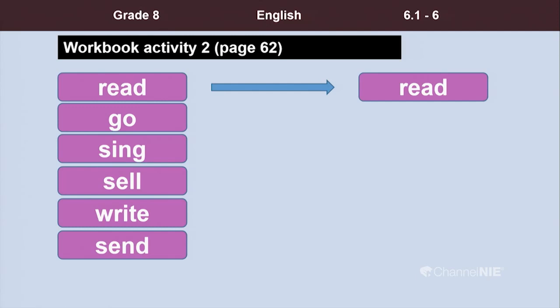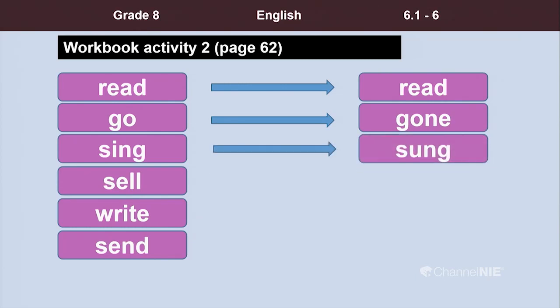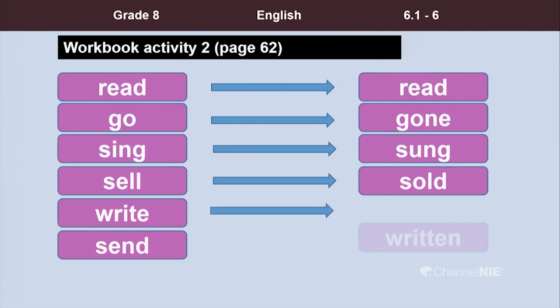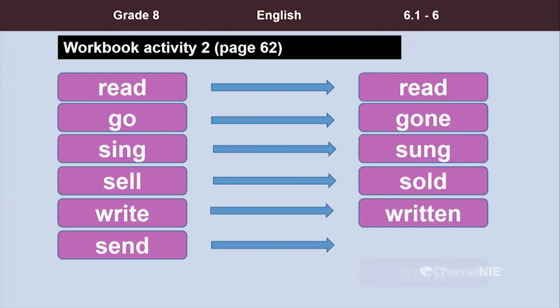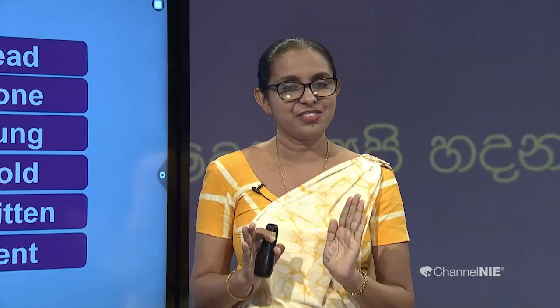Go, gone; sing, sung; sell, sold; write, written; send, sent. I think all our children have got all correct, isn't that so?